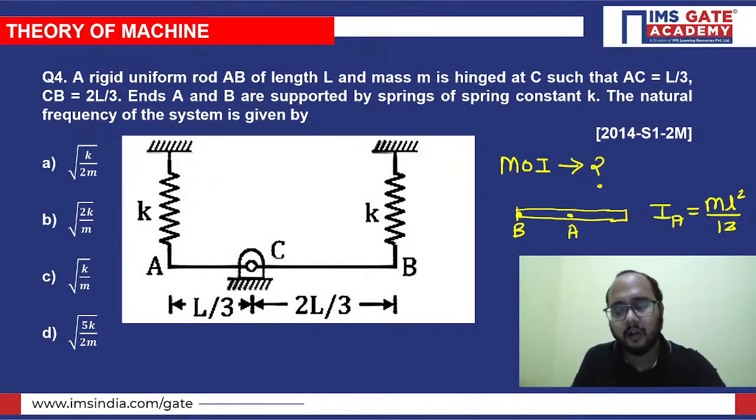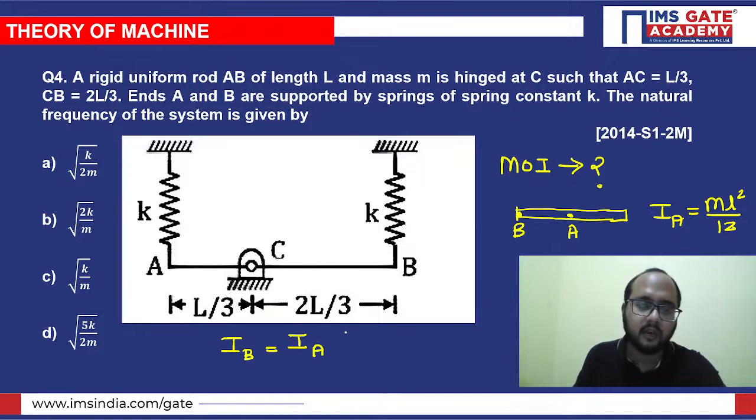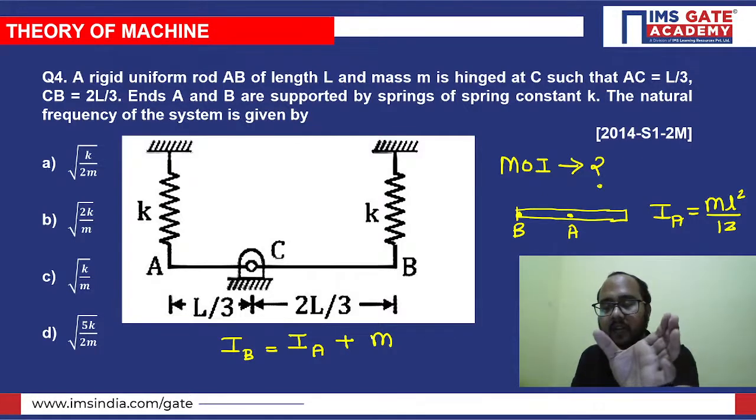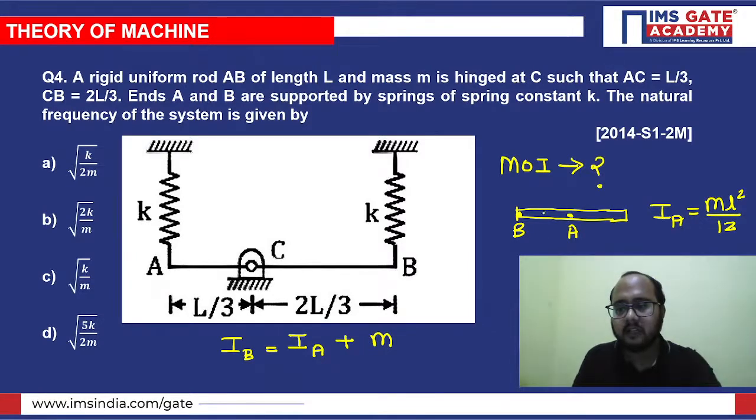So let's suppose you want to calculate at this end, point B. How can you calculate? Simply, for calculating the mass moment of inertia about point B, you take the moment of inertia about the center, plus m into distance square. What is that particular distance? Distance of the point of consideration from the center. So let's suppose it is L by 2, so you just need to take L by 2 square here.